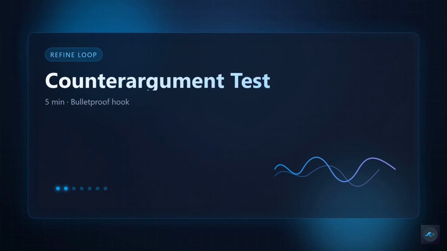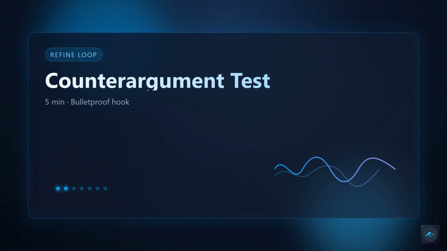This is the day 2 upgrade. For each topic in your queue, run one fast Perplexity query. What is the single strongest counterargument to this video angle? Cite sources. This stress test prevents one-sided videos that comments will destroy. Add the counterargument to notes. Then write one sentence on how your video will address it. That sentence becomes your hook.